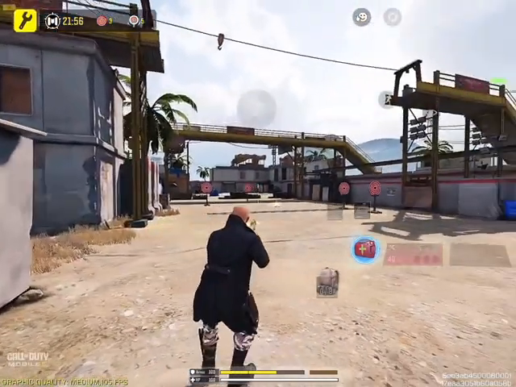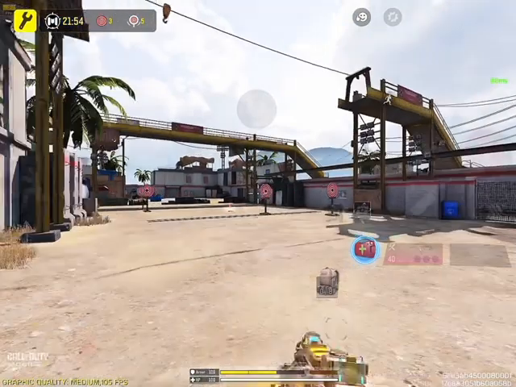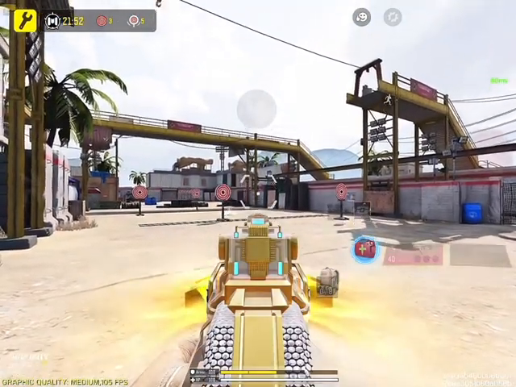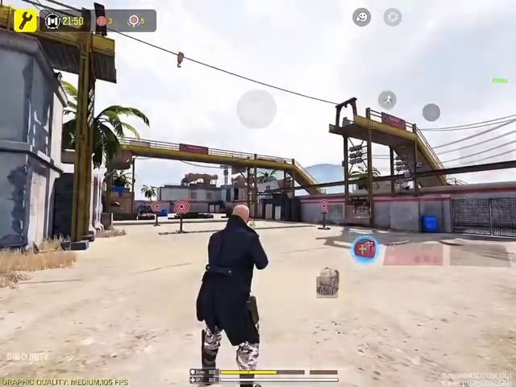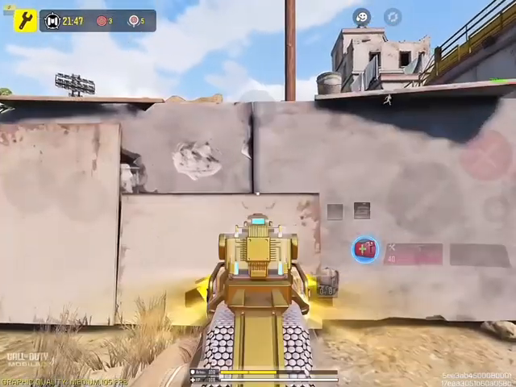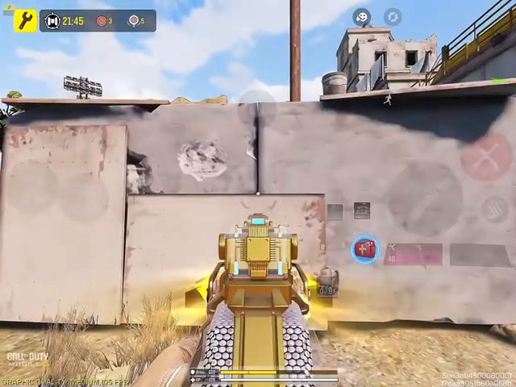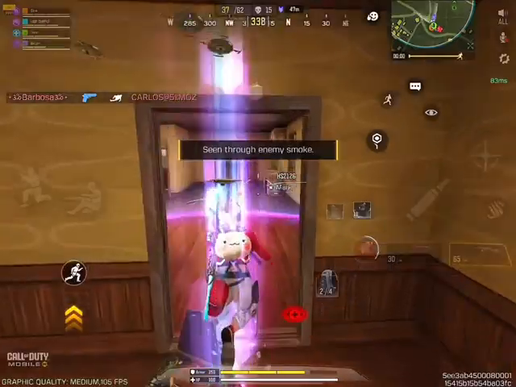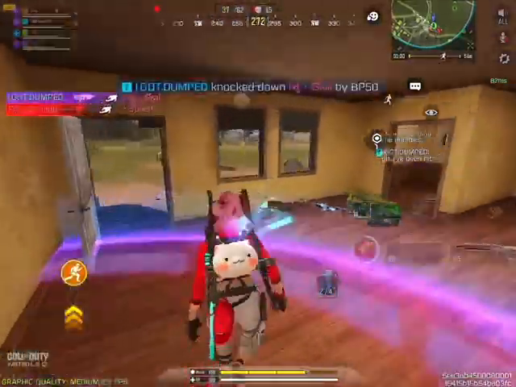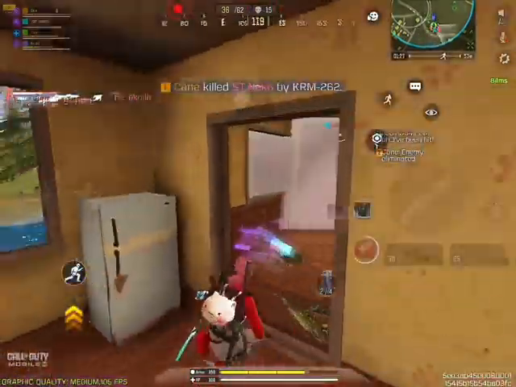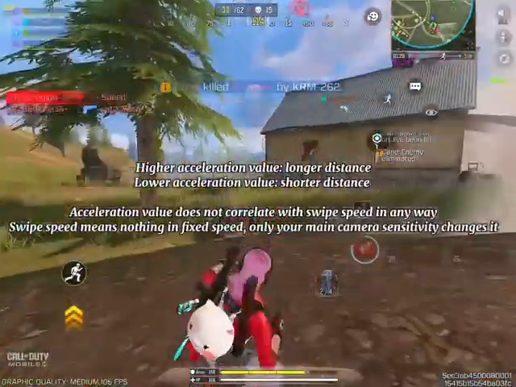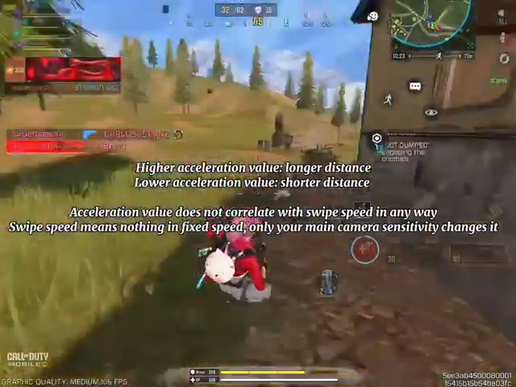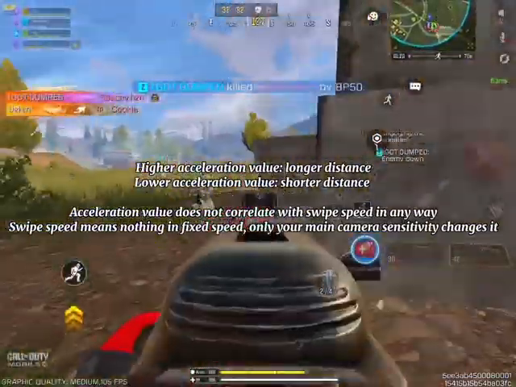Does that mean it isn't actually fixed speed? No, it is still fixed speed, since your aim doesn't change based on how fast or far you swipe, but it is not entirely fixed in the distance your aim moves. In summary, we can say that with a higher acceleration value in fixed speed mode, a single swipe will cover more distance. However, with a lower acceleration value, a single swipe covers less distance.